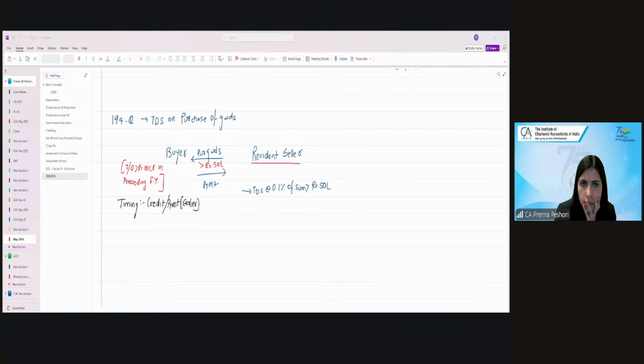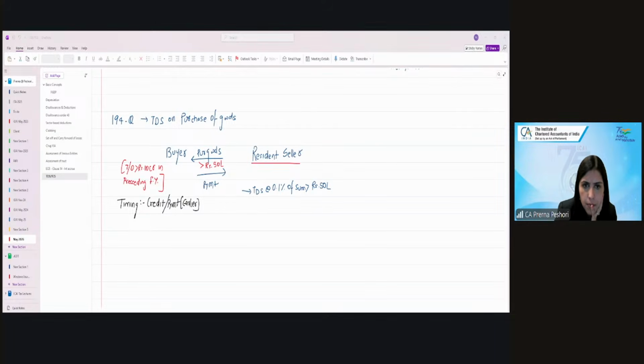Then 194S, virtual digital assets, 1%. 194T, payments by partnership firms to partners, 10% if greater than 20,000. And 194LBC, securitization trust, income exempt under 10(23DA), TDS at the rate of 10%. And for non-resident, it is the rate in force.